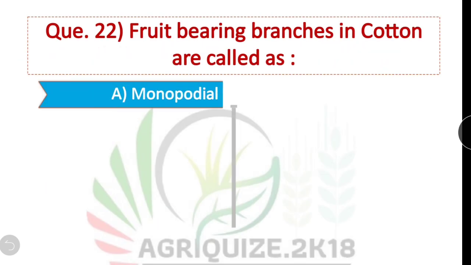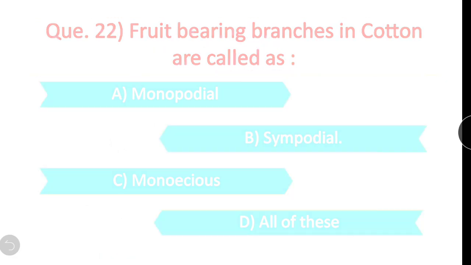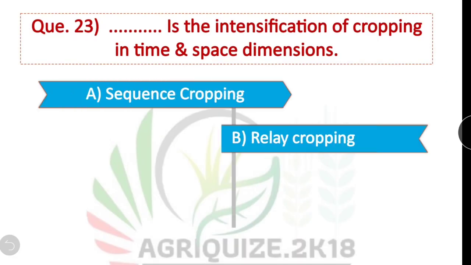Question number 22. Fruit-bearing branches in cotton are called as. Fruit-bearing branches in cotton are called as sympodial branches. Option B is correct.